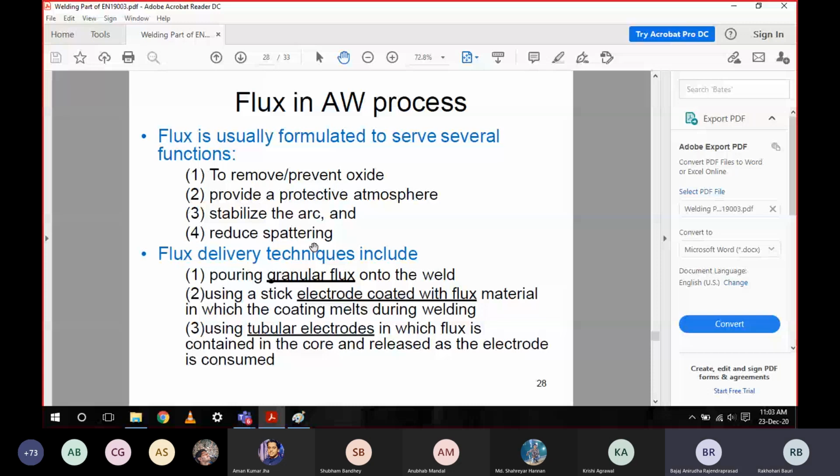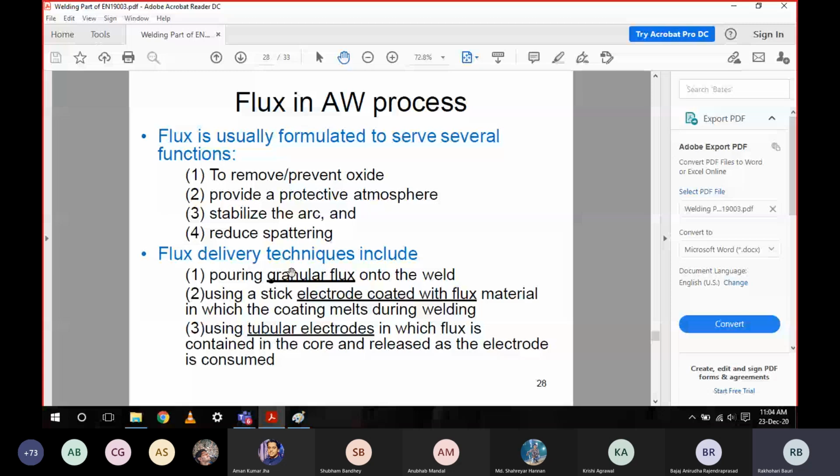Flux is a material which is used to make a protective layer over the molten metal. How? These fluxes combine with metal oxides. While welding, the molten metal catches atmospheric oxygen and forms metal oxides.